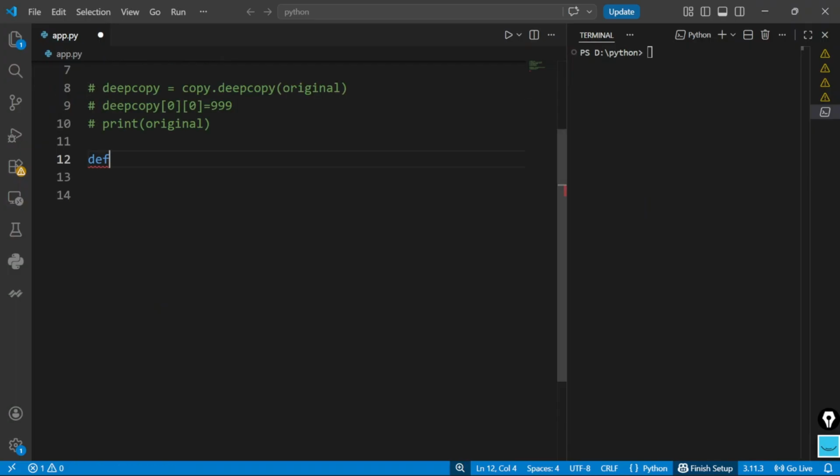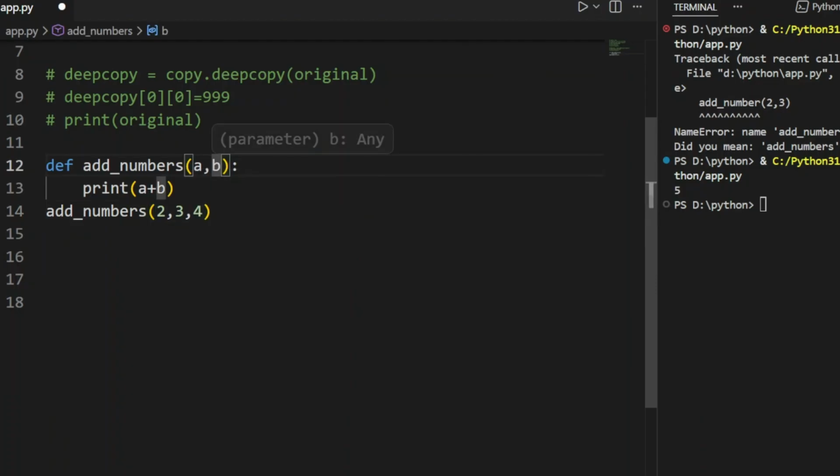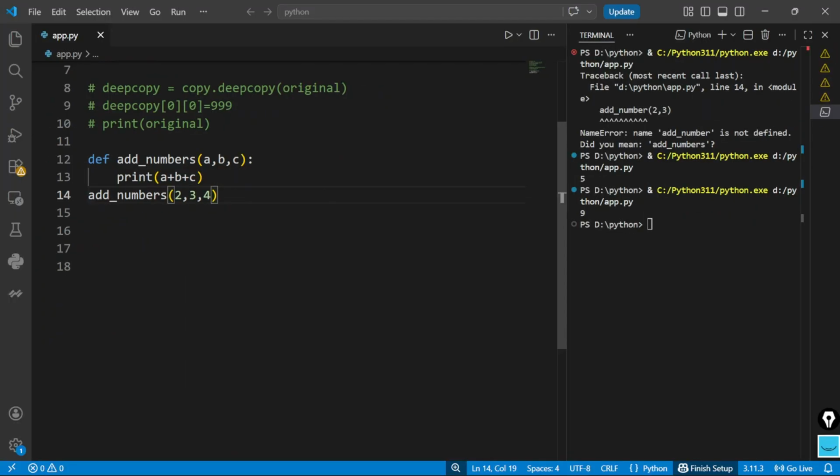Suppose we define a function that adds two numbers. So 5 got printed here. Similarly, in the next case, let's say this time I want to define the addition of three different numbers. So we have to define a third parameter here to achieve the desired results. But it would be very convenient if there is some dynamic way to tell the function to take whatever arguments are passed during the function call and add those parameters.